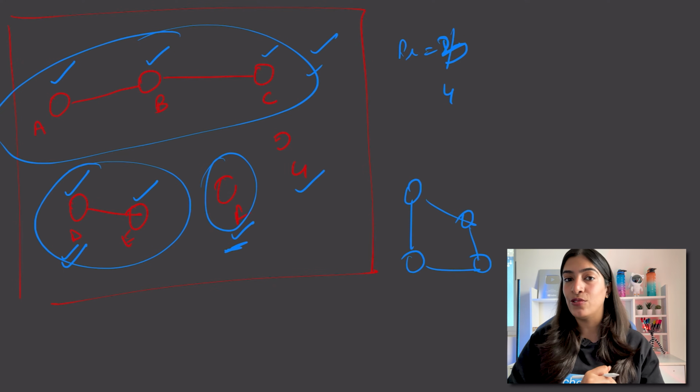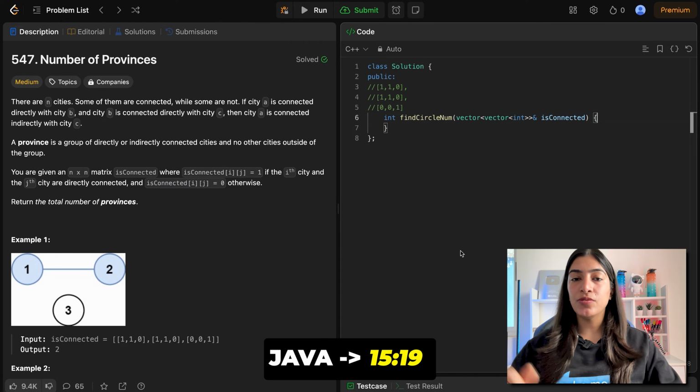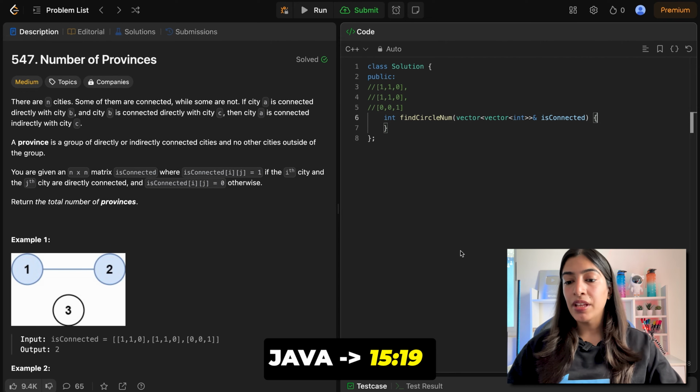Let's try writing the code for this. First, writing the code in C++. For Java folks, you can go to this timestamp.